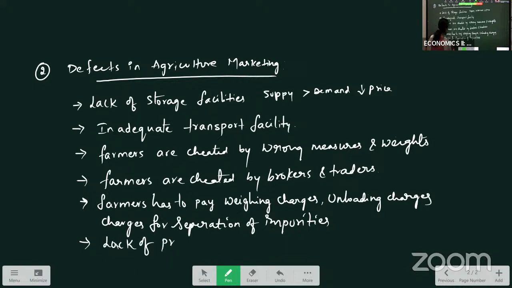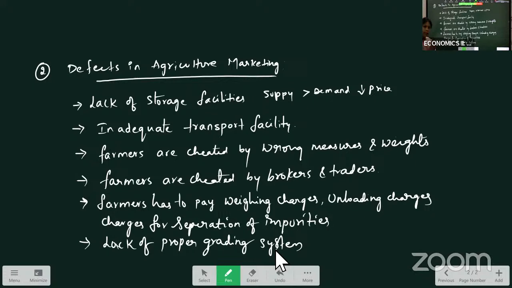Lack of proper grading system. Why do we do grading of the products here? Because whenever the output is sold in the market, a good quality product will have good grading. They will grade it depending on the type and quality of the product. If the product is of high grade, that means good quality, and the price will be high.